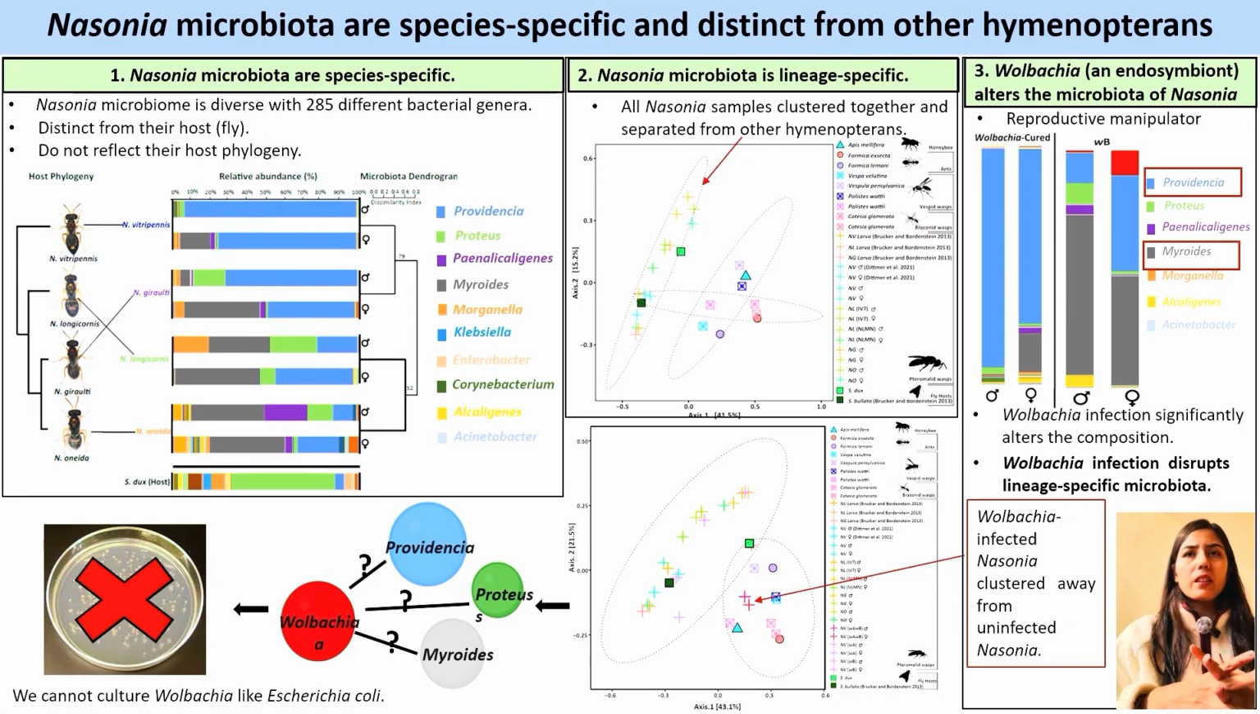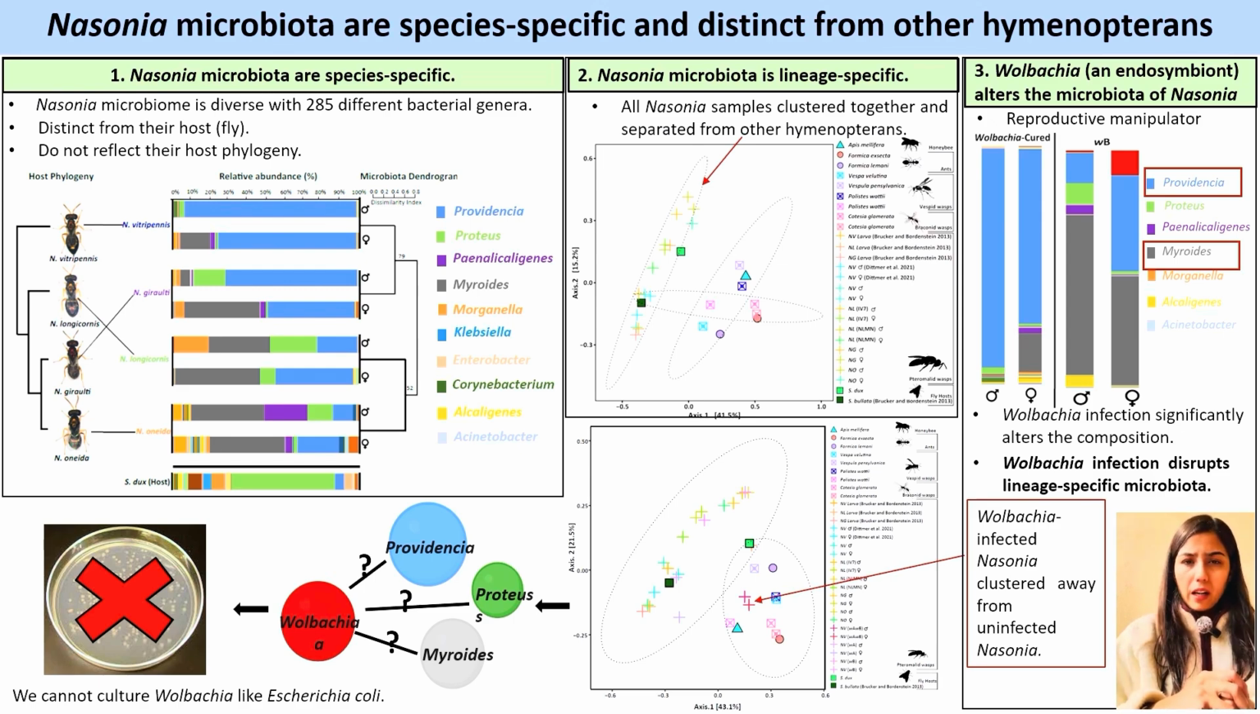So coming on to the results, first I found that Nasonia microbiota is species specific, which means each species has its unique composition of microbes, and the host phylogeny does not predict their microbiota composition. Also, the microbiota of these wasps is different from their host in which they develop. Second, when I compared the microbiota of Nasonia with other hymenopteran insects, I found that Nasonia maintains a lineage specific microbiota.